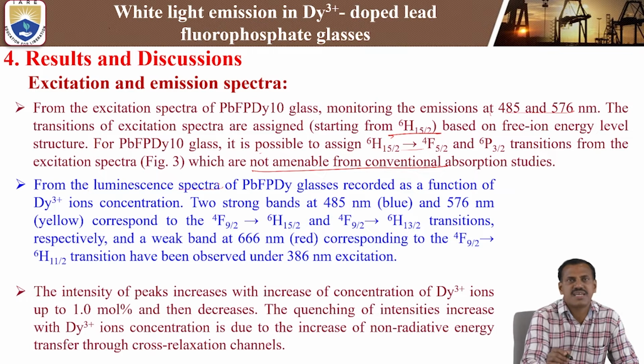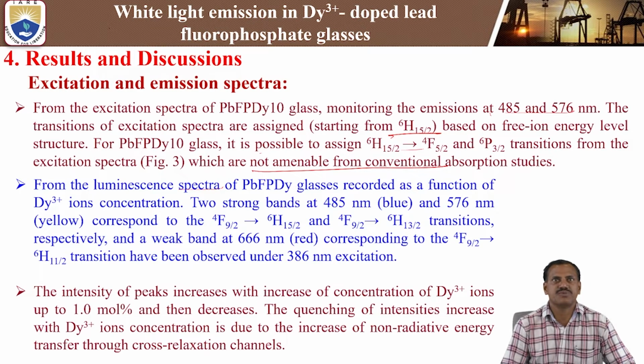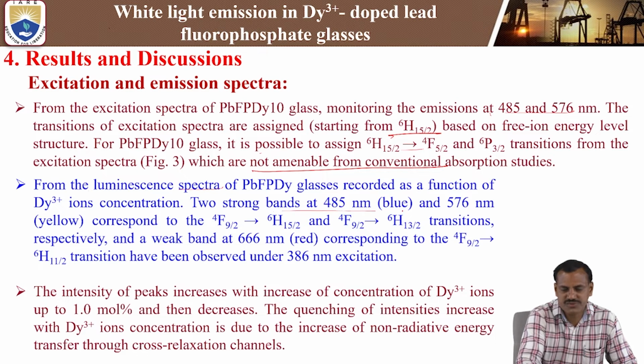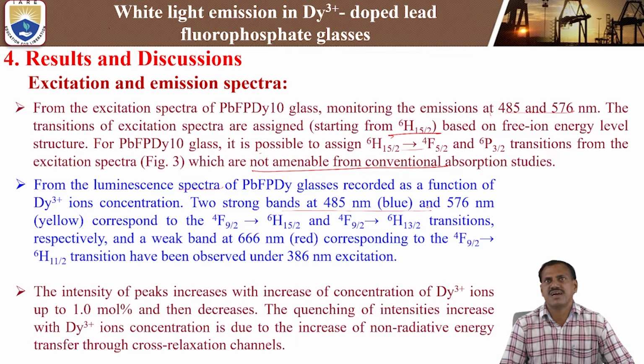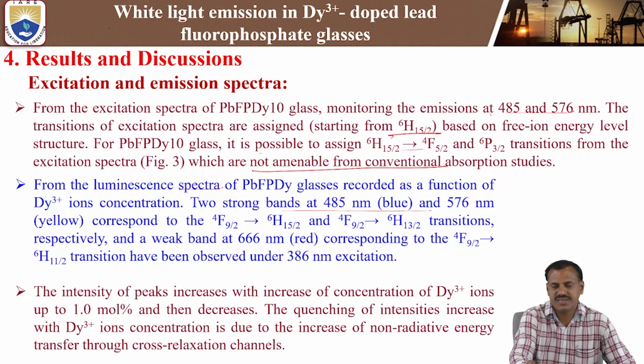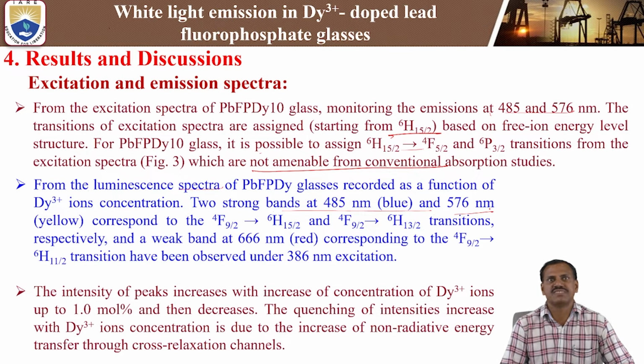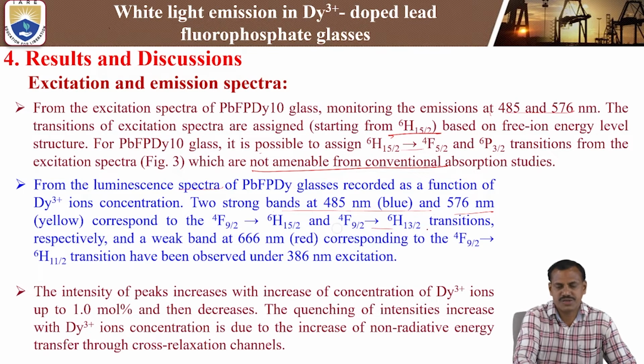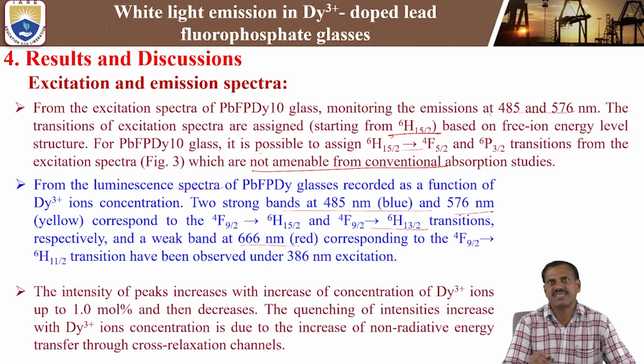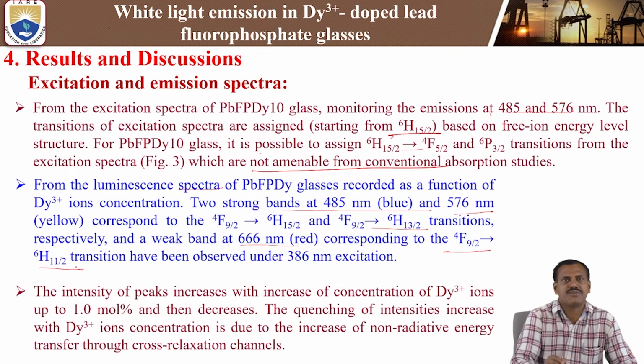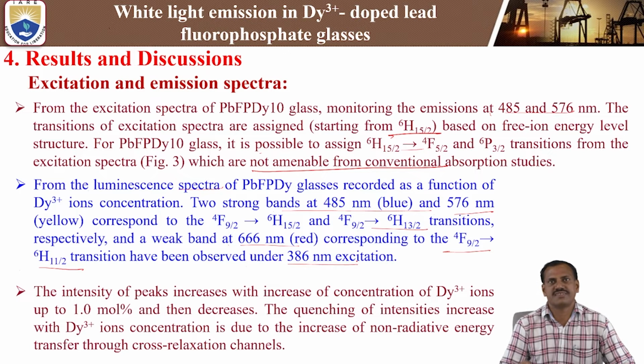From the luminescence or emission spectra, we recorded the function of dysprosium ion concentration. Two strong emission bands are observed. One is blue emission at a wavelength of 485 nanometers, and the other is yellow emission at 576 nanometers, corresponding to the 4F9/2 to 6H15/2 and 4F9/2 to 6H13/2 transitions. A weak red emission band at 666 nanometers corresponding to the 4F9/2 to 6H11/2 transition has also been observed under the excitation wavelength of 386 nanometers.